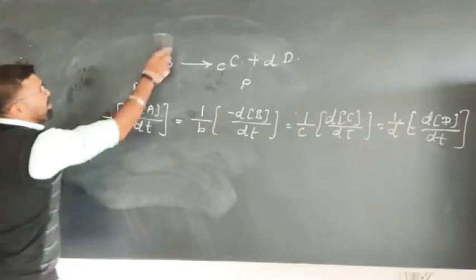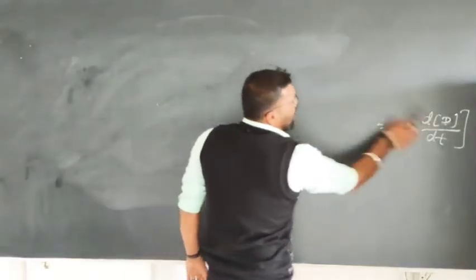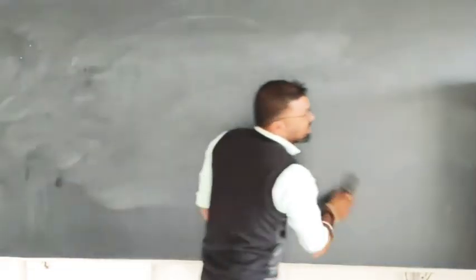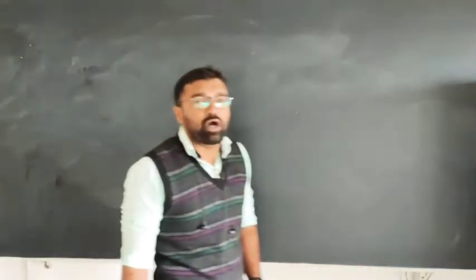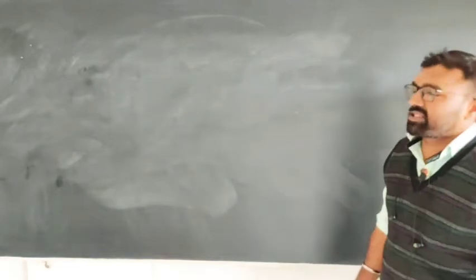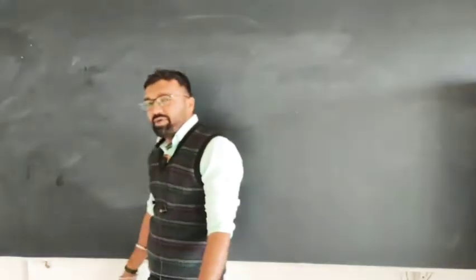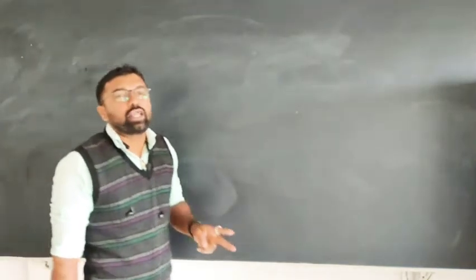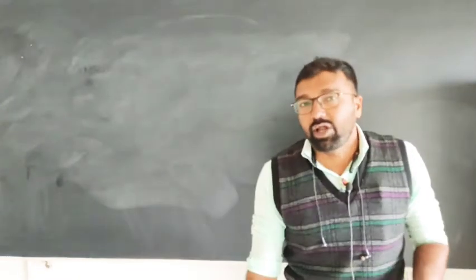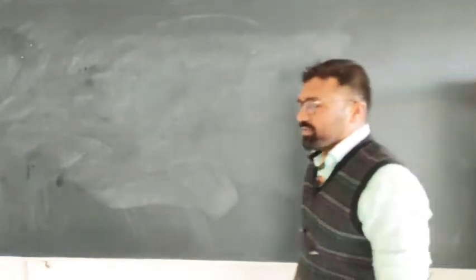Then suppose you think about the basic things. What is the order of reaction? What is the molecularity of reaction? First talk about the molecularity. During the reaction, the number of molecules involved or taking part in the reaction is nothing but the molecularity of the reaction. According to the reaction, it may be unimolecular, bimolecular, trimolecular, etc. Unimolecular means only one molecule is involved in the reaction. Bimolecular, two molecules are involved. Trimolecular, three molecules are involved in the reaction.